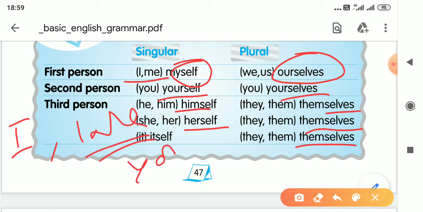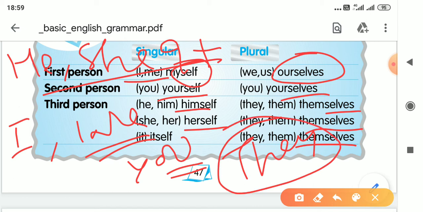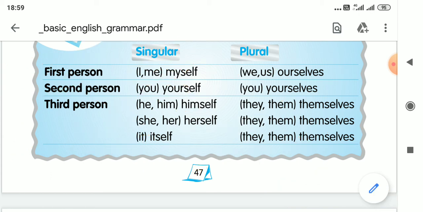You, both first person as well as second person. In third person, he, she, it, third person singular, and they, third person plural. So you can change these one in reflexive one. Themselves, himself, herself, itself, like that one.